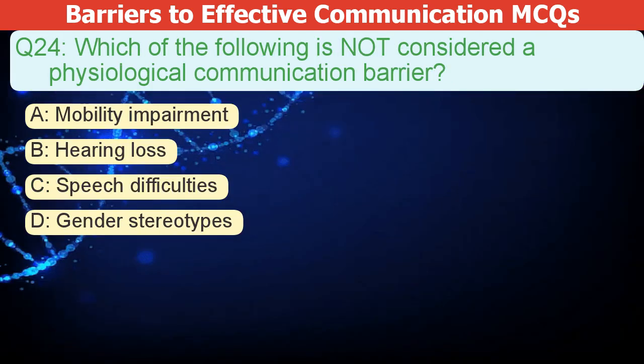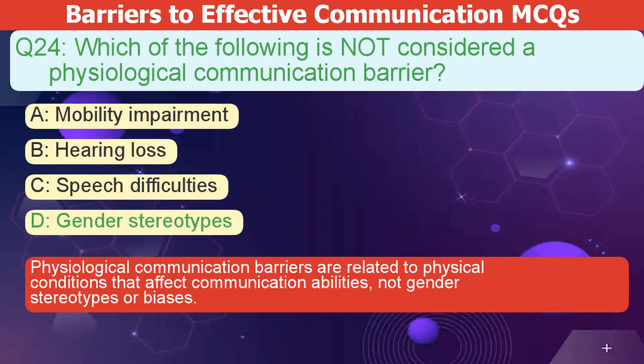Which of the following is not considered a physiological communication barrier? A. Mobility impairment. B. Hearing loss. C. Speech difficulties. D. Gender stereotypes. The correct answer is D. Physiological communication barriers are related to physical conditions that affect communication abilities, not gender stereotypes or biases.